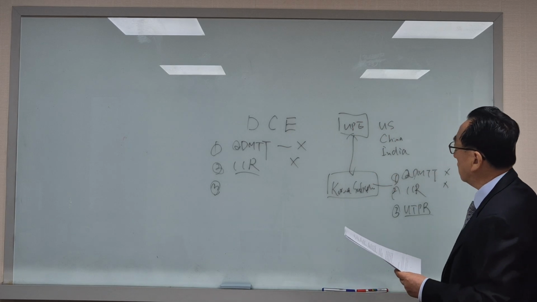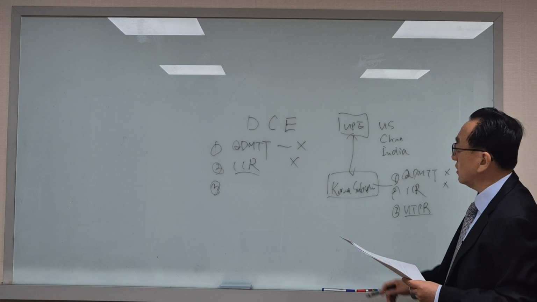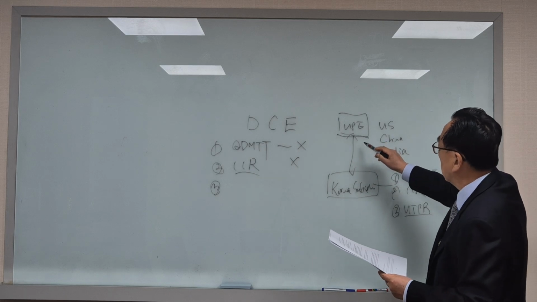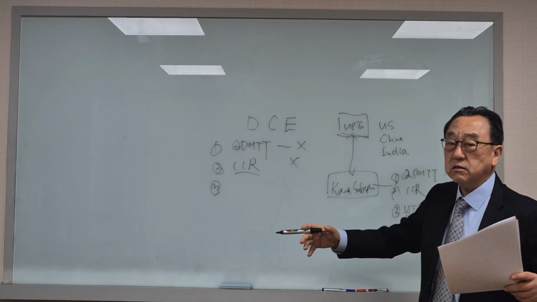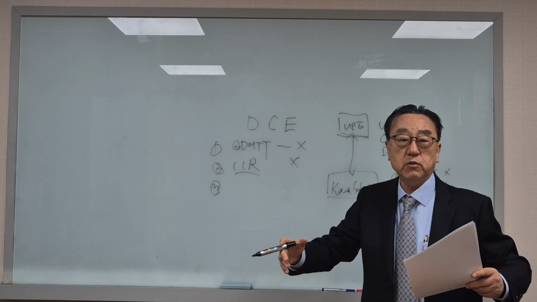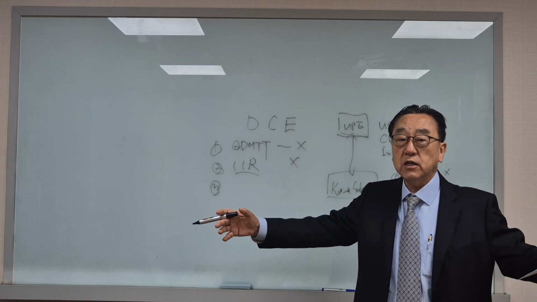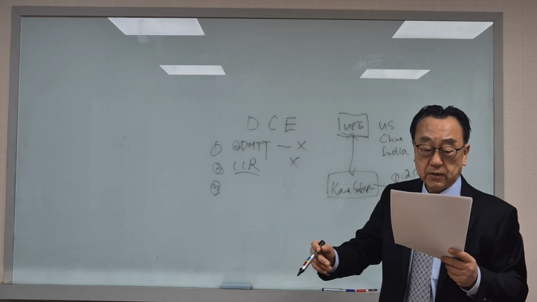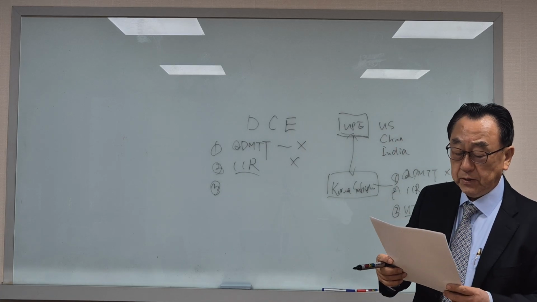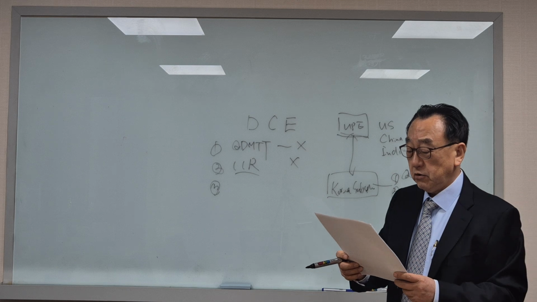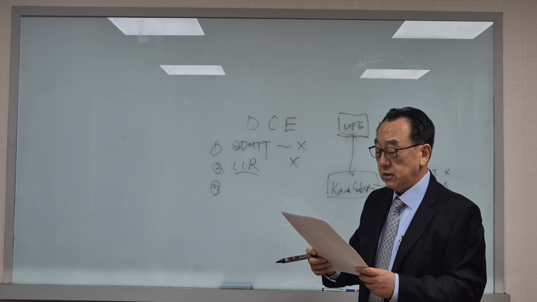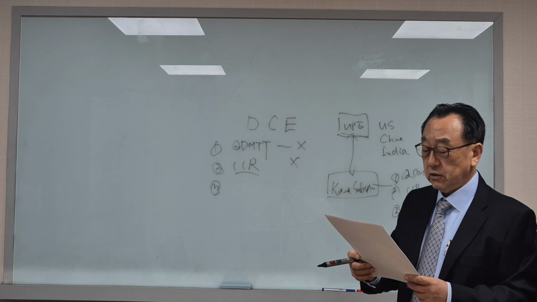This is very complicated, and this job should be done by the UPE only. The Korea subsidiary cannot gather all the financial information of all the constituent entities around the world. We believe that the allocation of the UTPR will ultimately have to be handled by the ultimate parent entity.